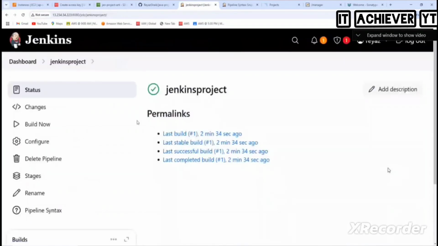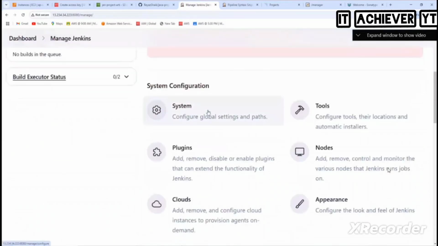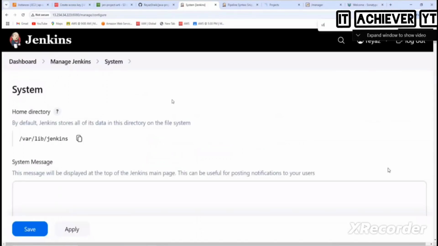We need to configure S3, right? For that, what we need to do first? Manage Jenkins. Where we should go now? System. Very good. In system, we have the S3 profile, no? So we'll set up the S3 profile. So just search for S3 here. It will go directly there.